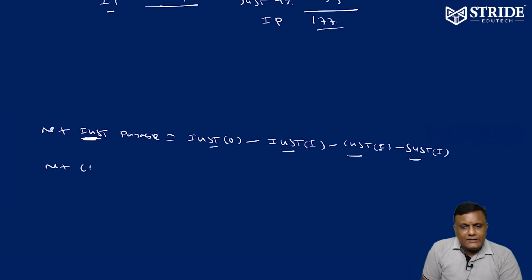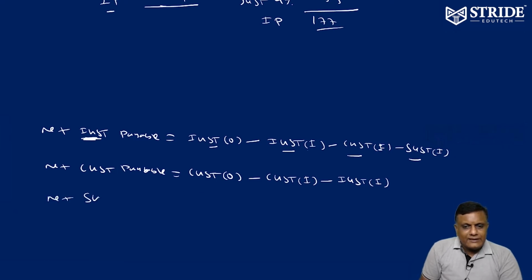Next, net CGST payable. Net CGST payable is equivalent to CGST output minus CGST input minus IGST input.